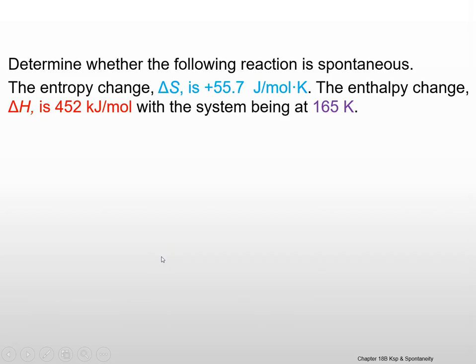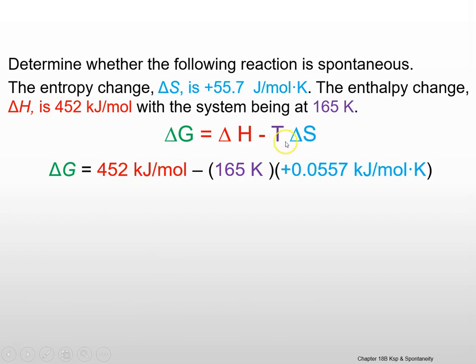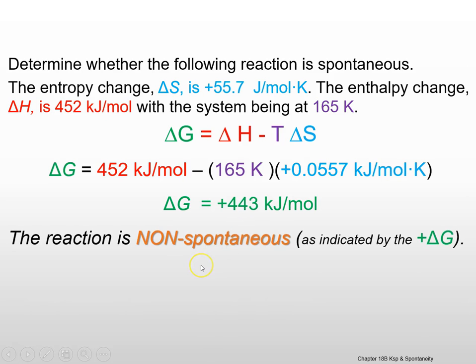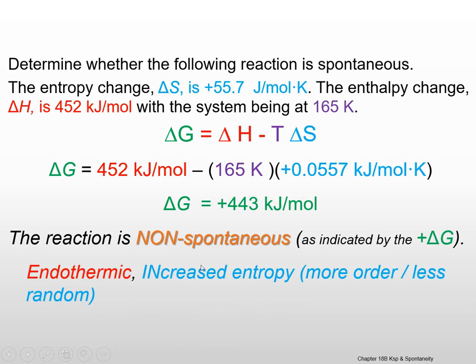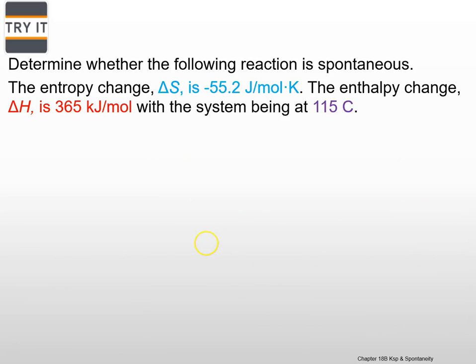So let's plug in our numbers. As we do so, notice I converted to kilojoules. That comes up with a highly positive delta G value, meaning a lot of energy needs to be added into this reaction, so it's going to be non-spontaneous. It's endothermic. It had increased entropy, which means there's more disorder and more random, but remember the temperature was very low. Let's try one more.